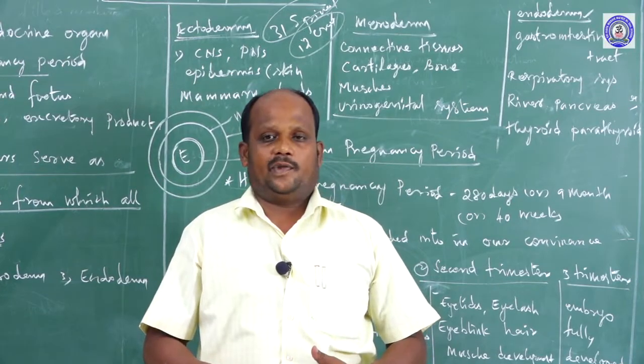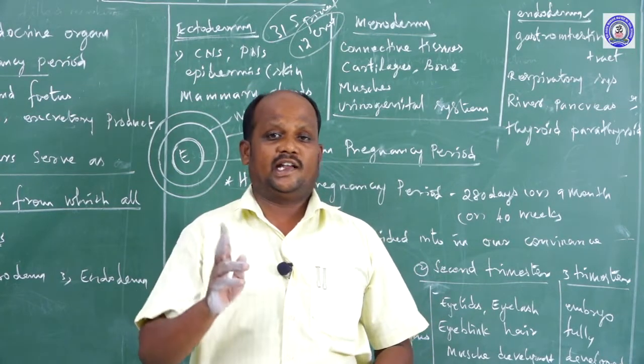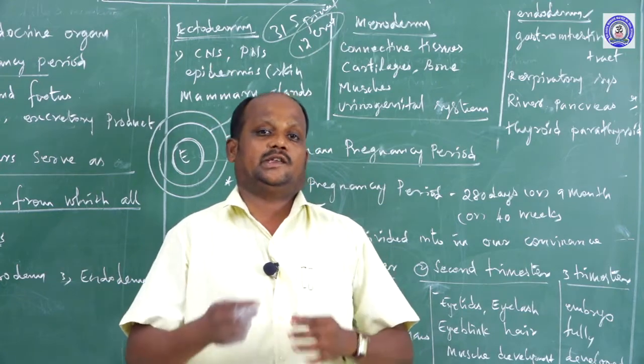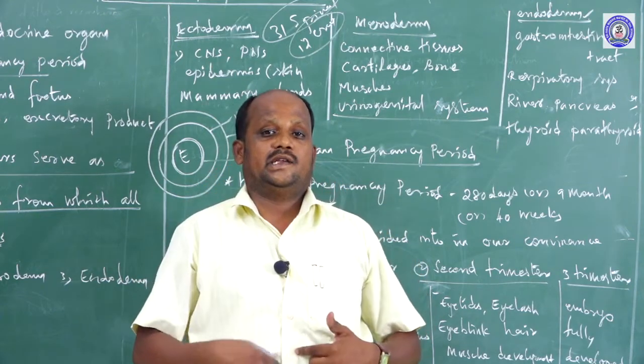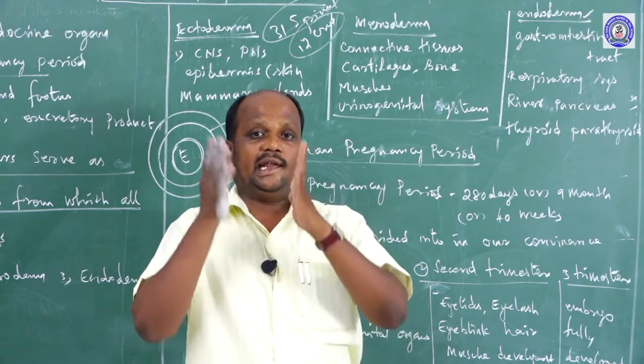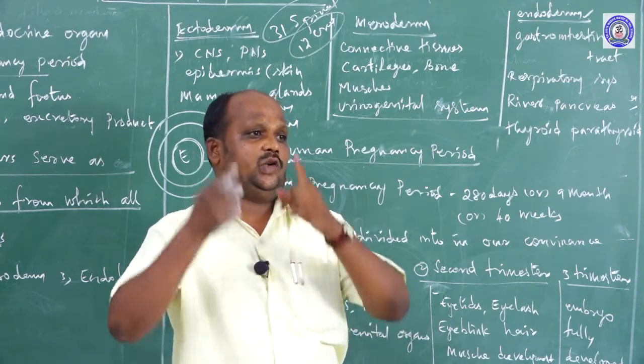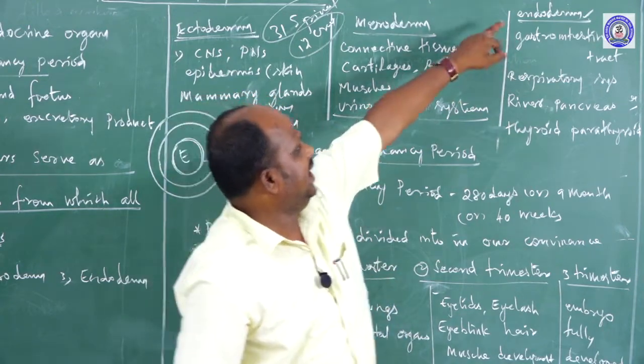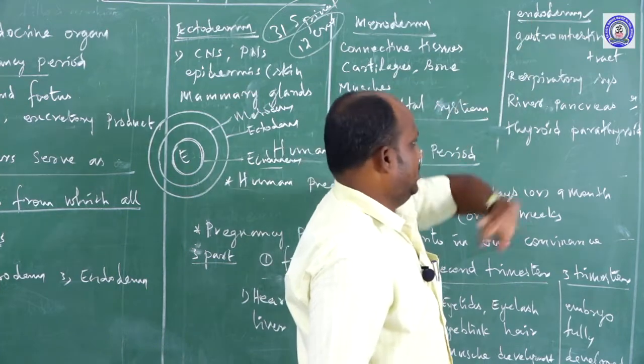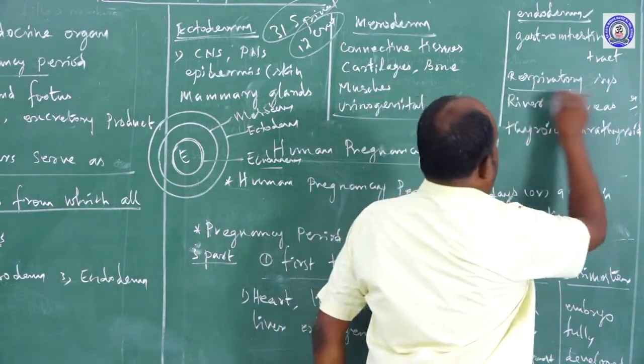Two intestines are there, one is the large intestine, second one the small intestine, then rectum and anus. So from the mouth to anus, that structure is called the gastrointestinal tract. The gastrointestinal tract is developed from the endoderm. Next one, respiratory system.